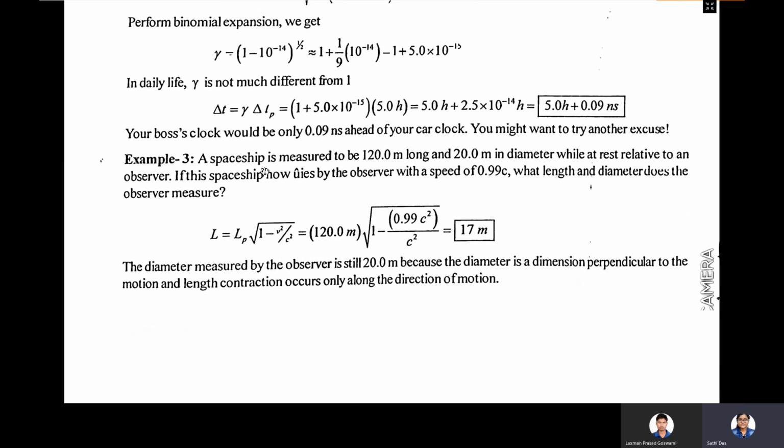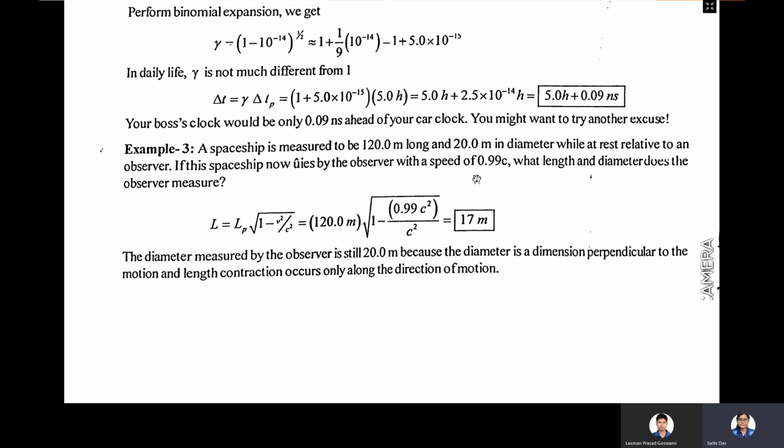So let us take another example. A spaceship is measured to be 120.0 meters long and 20.0 meters in diameter while at rest relative to an observer. If this spaceship now flies by the observer with a speed of 0.99 c, what length and diameter does the observer measure?